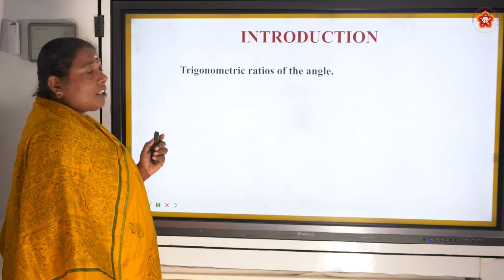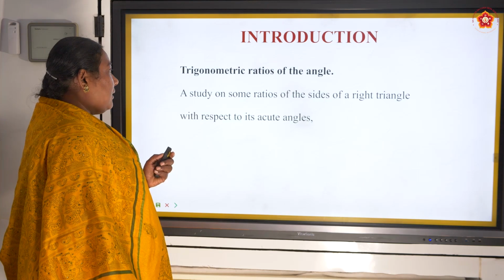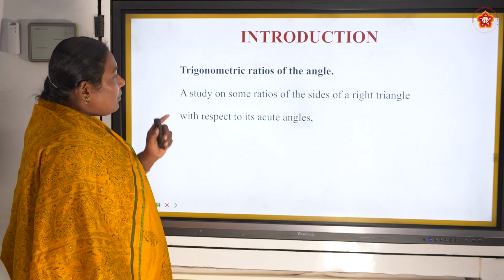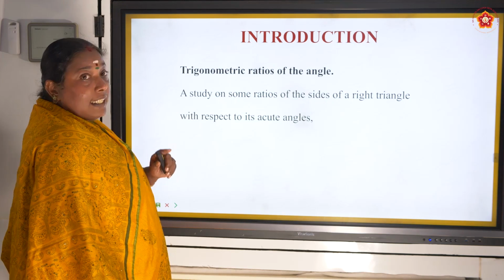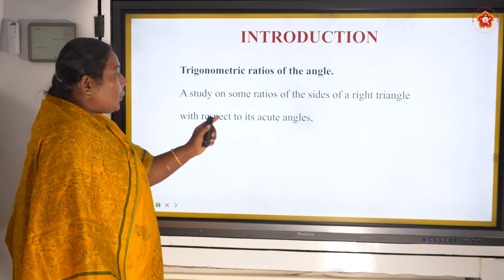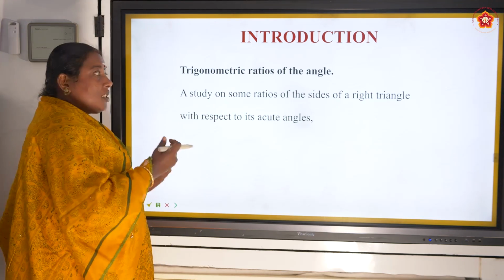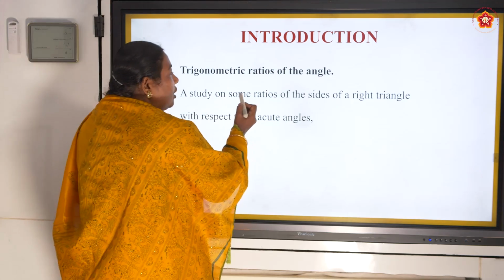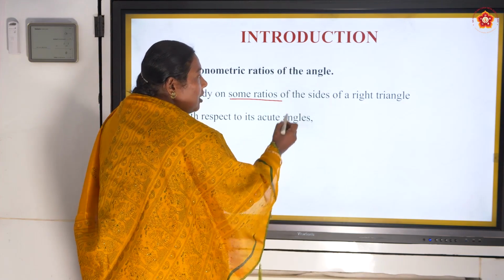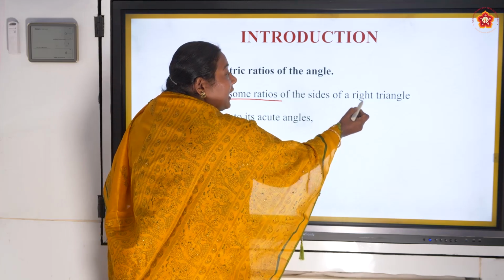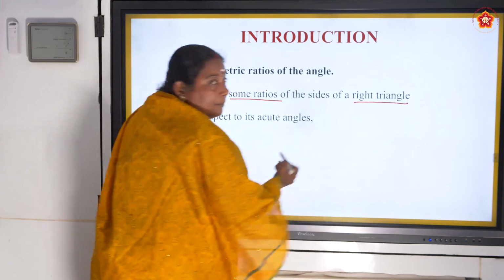Next, trigonometric ratios of the angle. A study on some ratios of the sides of a right triangle with respect to its acute angles. This is what you have to concentrate on. A study on some ratios of the sides of a right triangle.